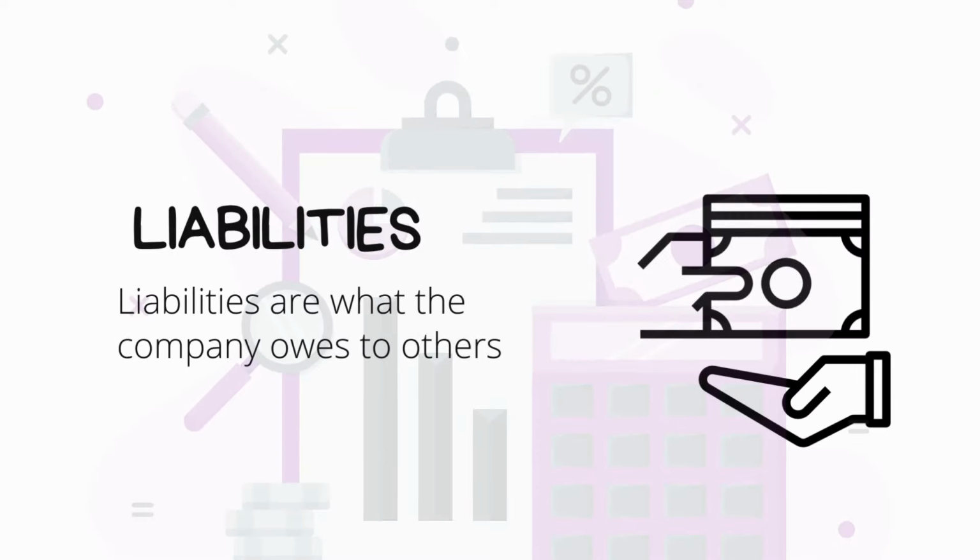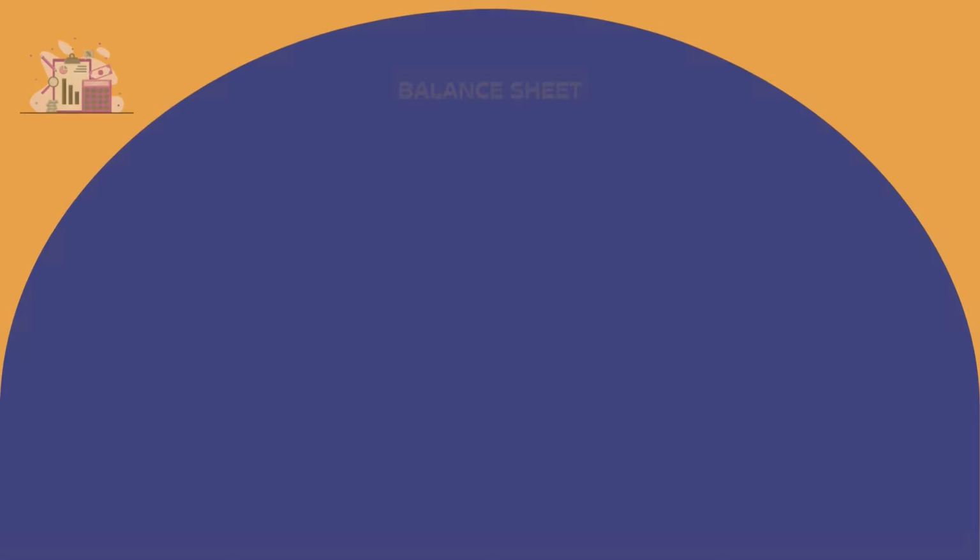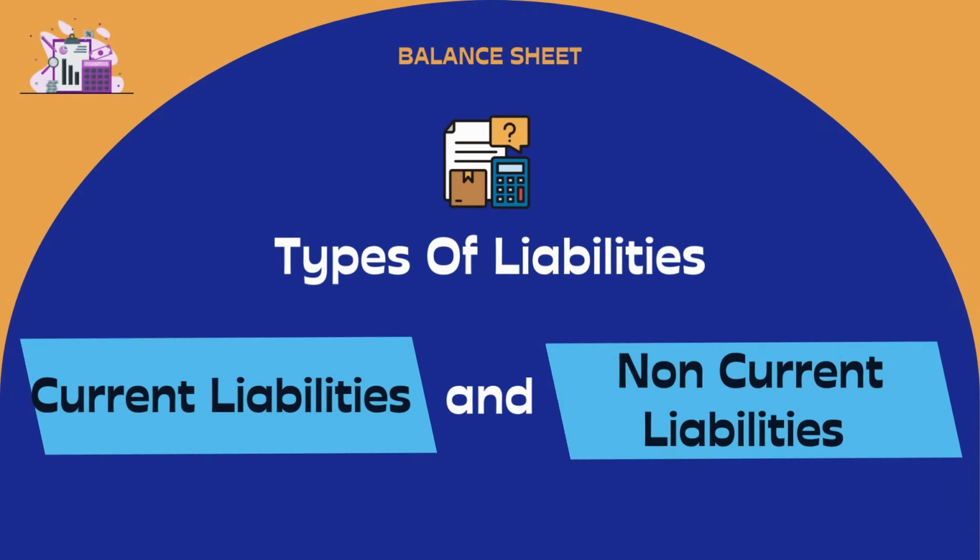Next, we have liabilities. Liabilities are what the company owes to others. Assets are what the company owns, and liabilities are what the company owes. They represent obligations that the company must pay in the future. Like assets, liabilities are divided into two categories, which are current liabilities and non-current liabilities.